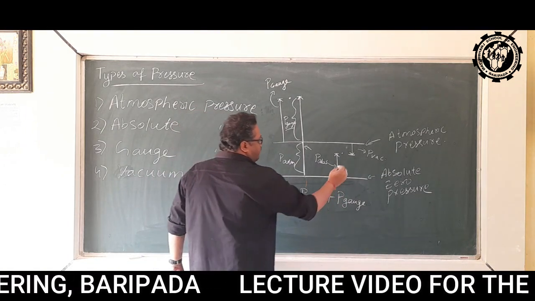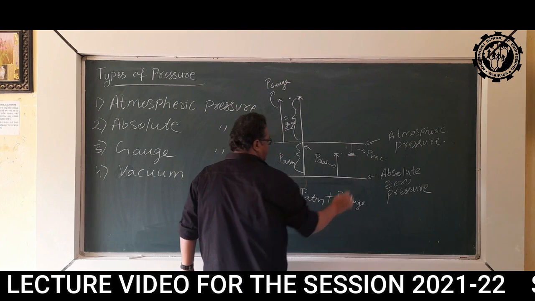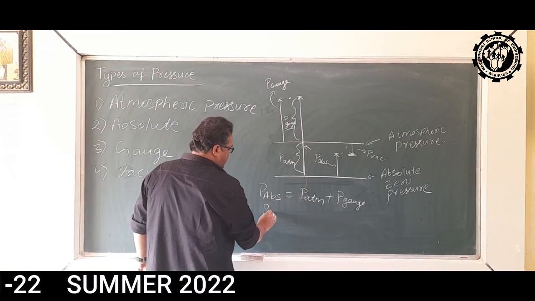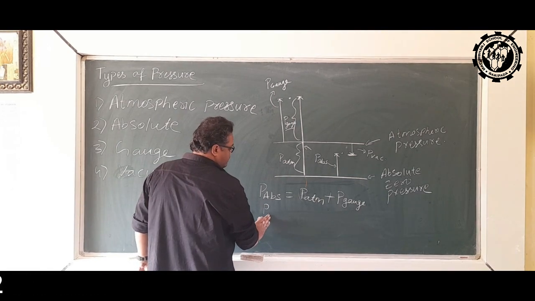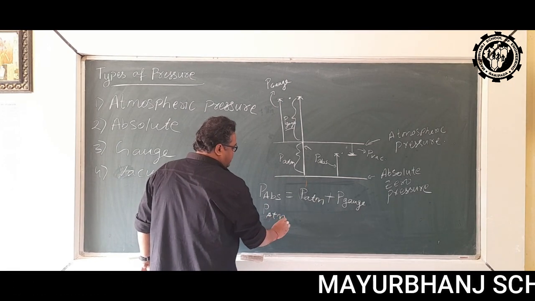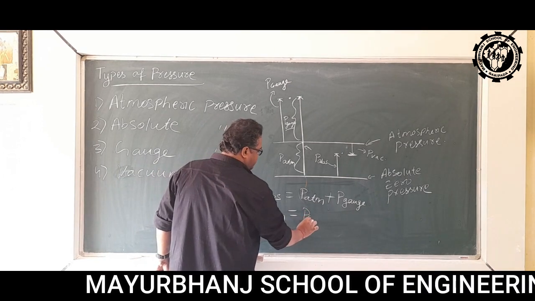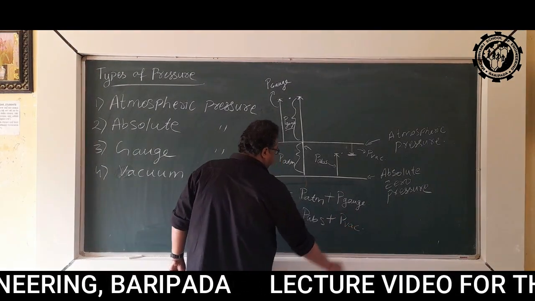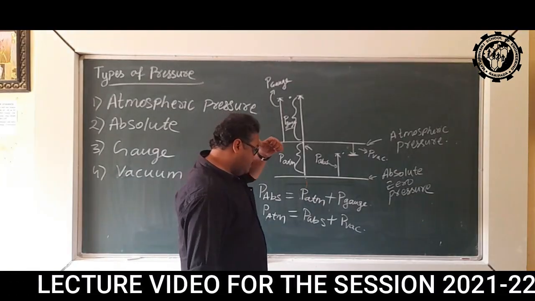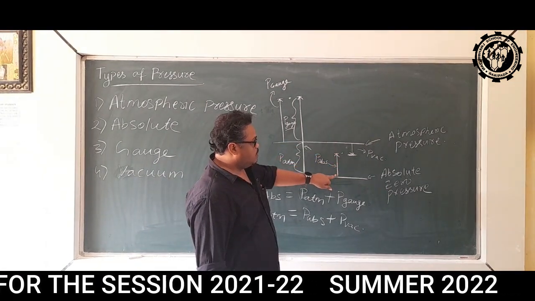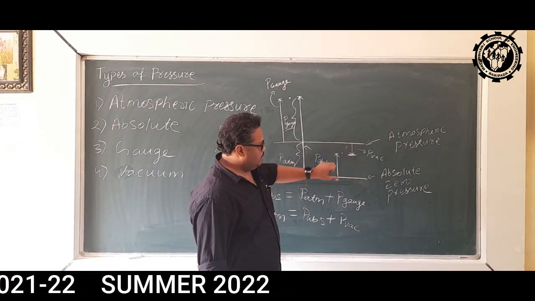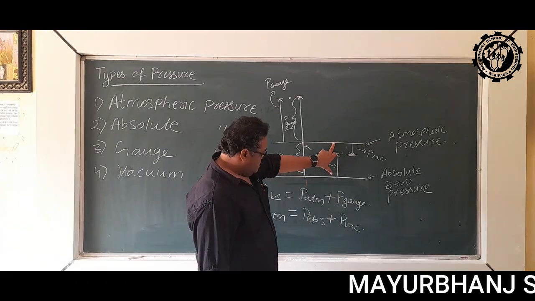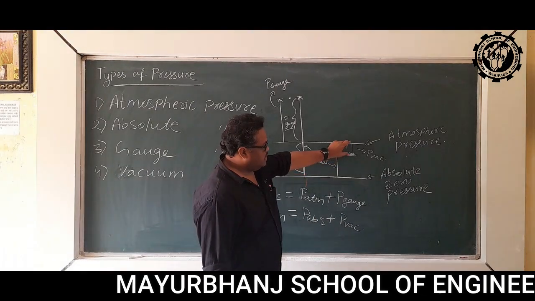Another relation we can find out for P vacuum: P atmospheric is equal to P absolute plus P vac. As you can see, from here to here it is P atmospheric. So how much will this be? P absolute plus P vacuum.